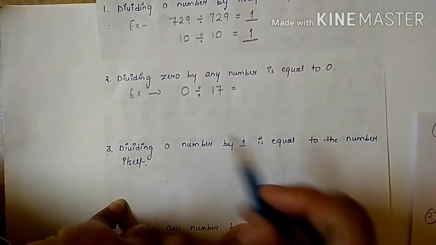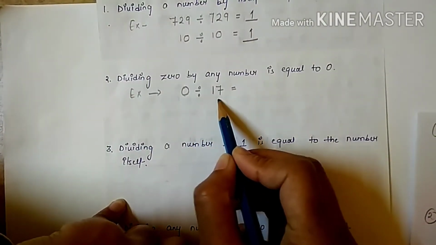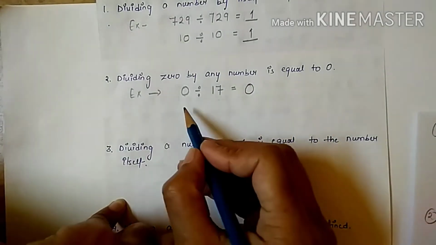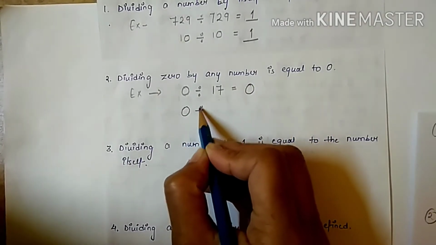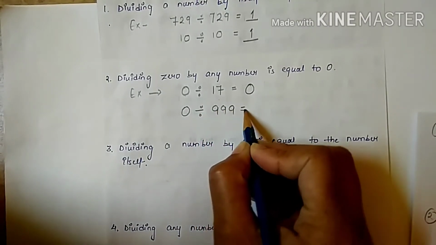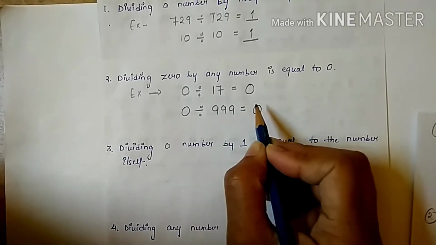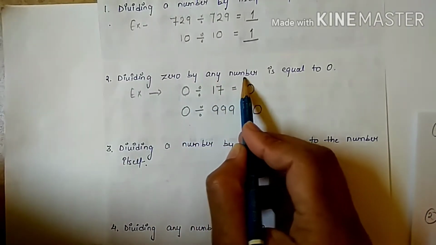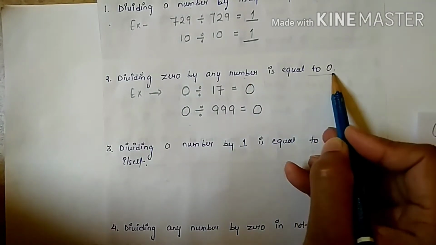So when we divide 0 by any number, what will we get as an answer? 0 only. Again, if I divide 0 by another number, suppose I am taking 1999, what will I get as an answer? 0. So this is the second property. When we divide 0 by any number, the answer will be 0 only.